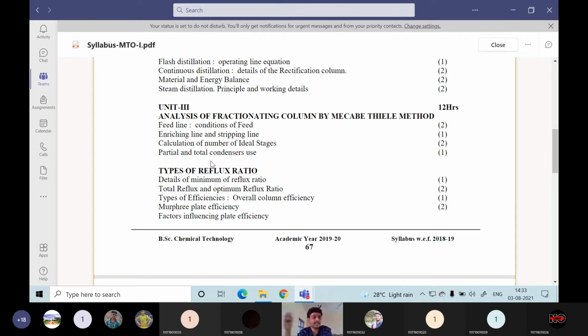When we are partly recycling that liquid to the column, that is one type of condenser. When we are totally removing the product, collecting it all rather than partially recycling it back to the column, that is called a different condenser. The concept of partial condenser and total condenser we will discuss in detail in one class in unit 3.